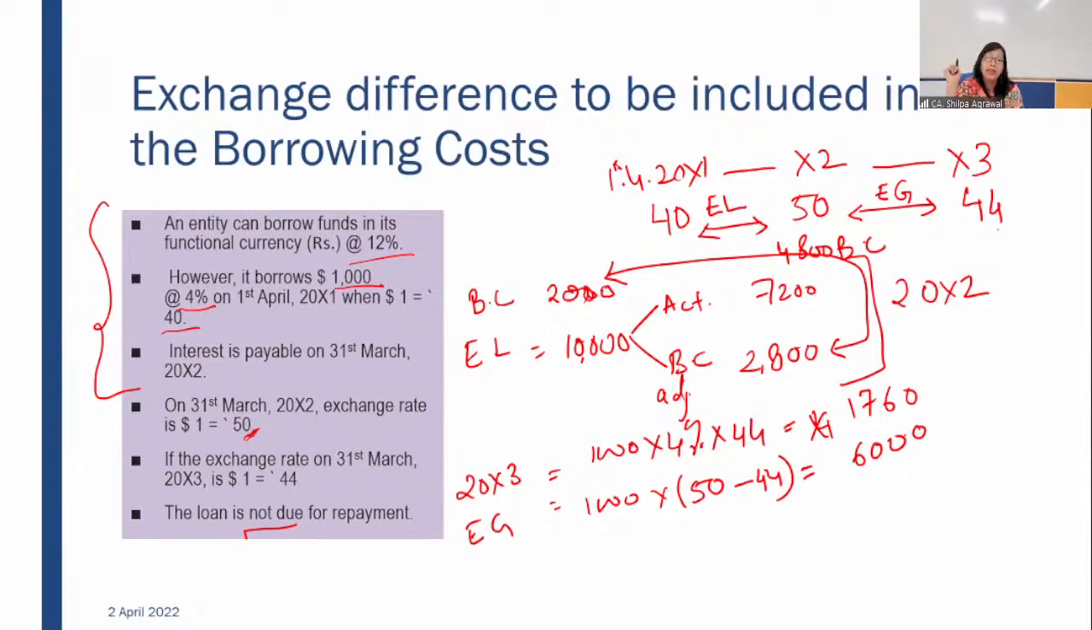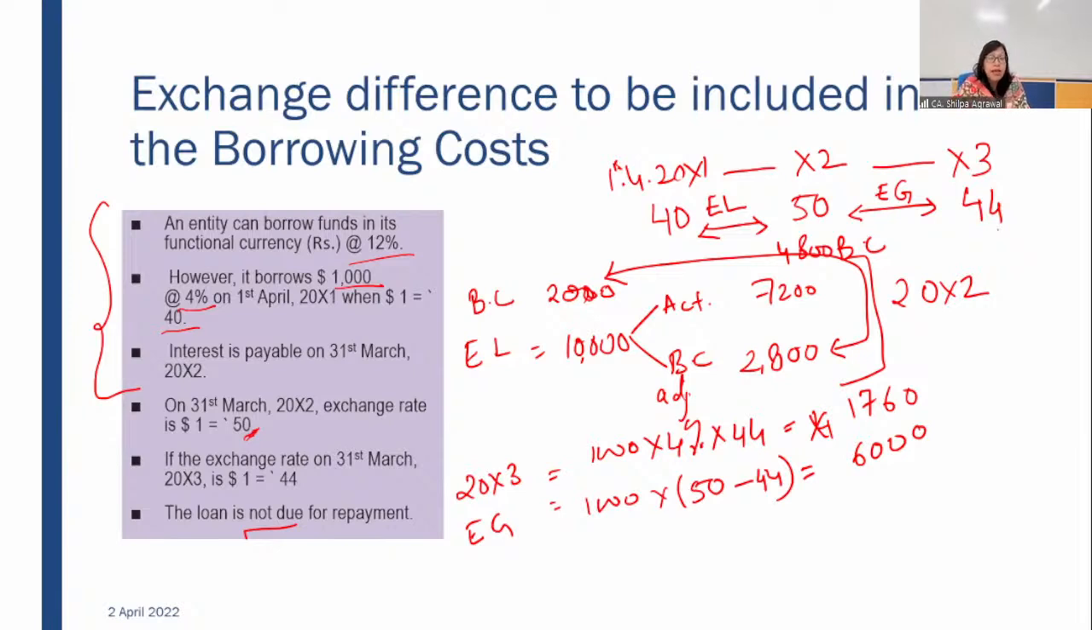What happens in this situation? Now the question is, we are saying if it is an exchange loss, then we have to find out what is the hidden element of interest. But in this case, there is exchange gain. So what to do? Exchange gain could not be considered as your cost.